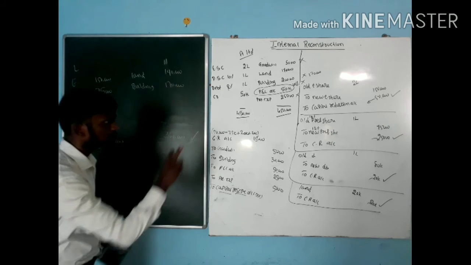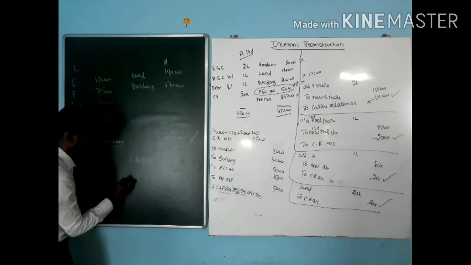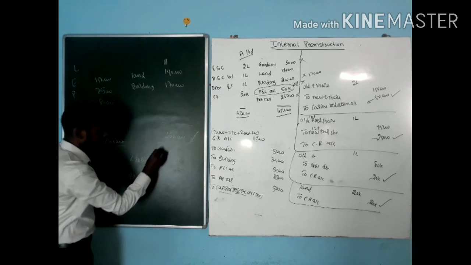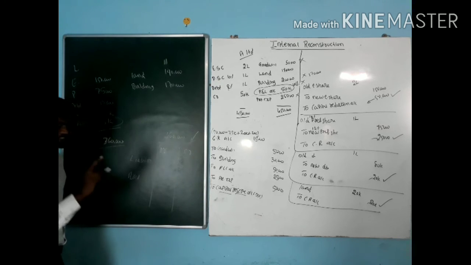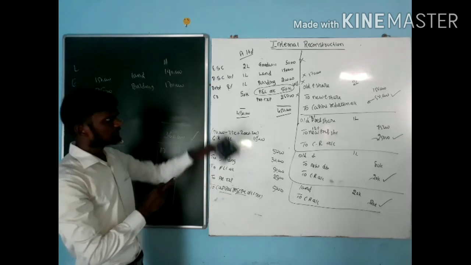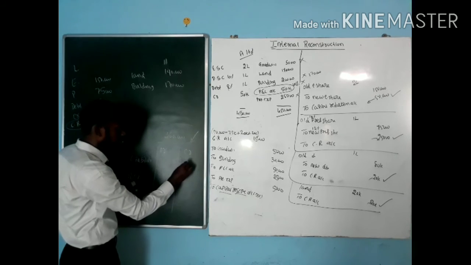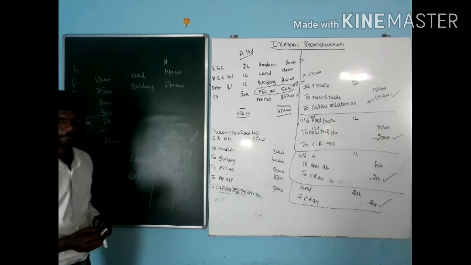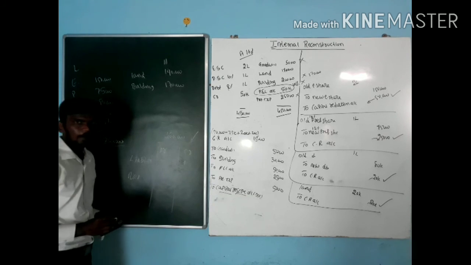Next one, how to prepare the balance sheet? Use one trick here. When it comes to liabilities and assets, this is a debit entry, this is a credit entry. See the equity share, it is credited. If any liability is credited, go for add. If any liability is debited, go for minus.